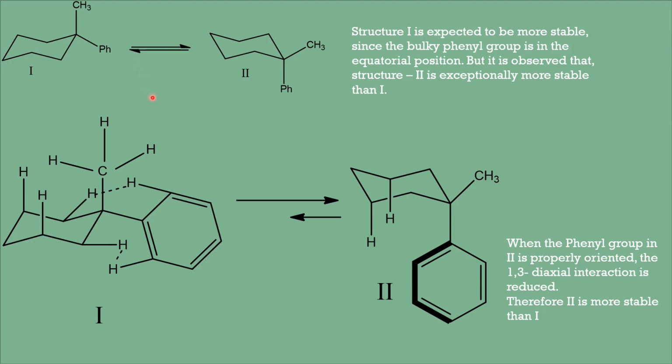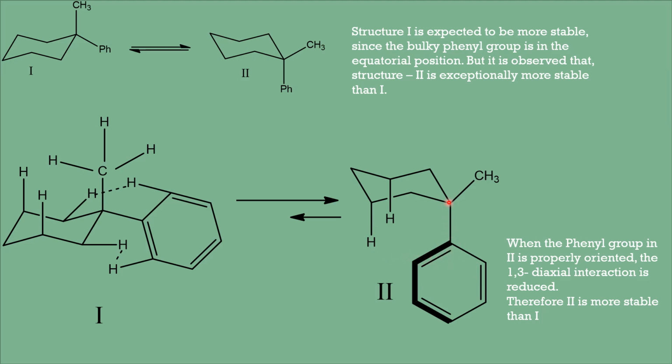But the actual observation is that conformer 2 is found to be more stable. Conformer 2 is found to be the predominant conformer. Why is it the preferred conformer? It is because when the phenyl group is properly oriented here, the diaxial repulsions will be less.